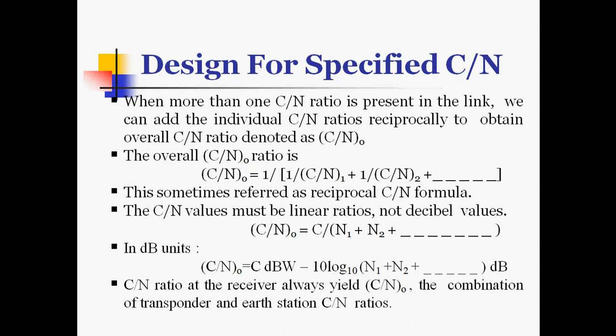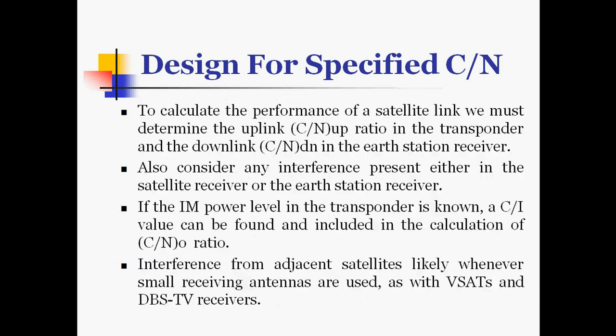So the overall carrier to noise ratio is given as C divided by N1 plus N2 plus N3. In decibels, when we are representing C by N ratio overall, it is equal to C in dB watt minus 10 log to the base 10 of N1 plus N2 plus so on. C by N ratio at the receiver always yields carrier to noise ratio overall, the combination of transponder and earth station carrier to noise ratios.